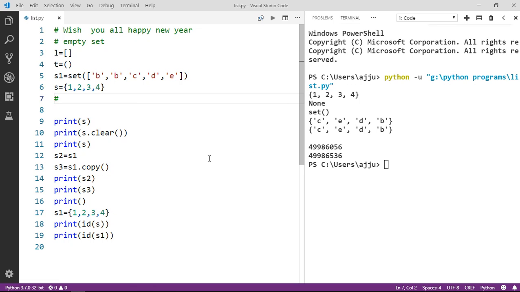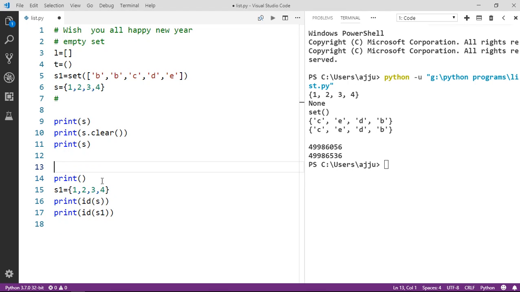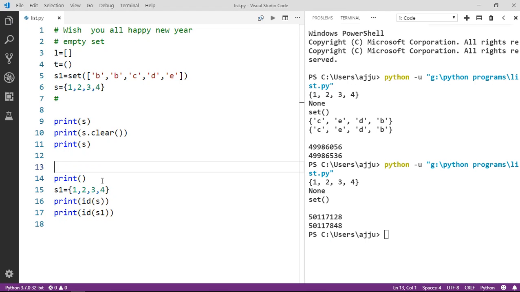So why I'm telling you this: let me remove all this, since now we don't have s3. This is a proof that sets are mutable data.